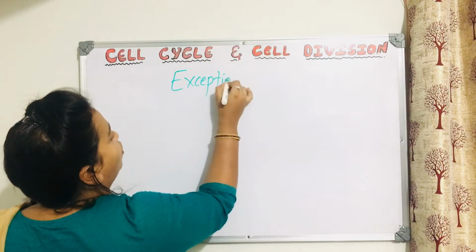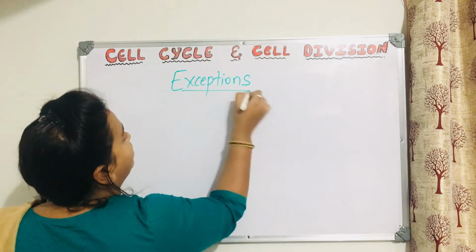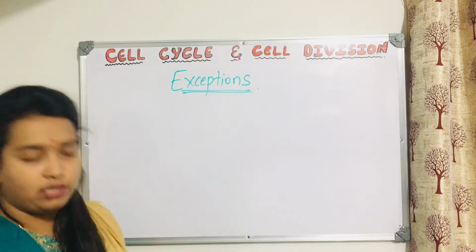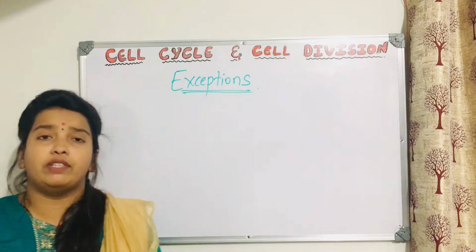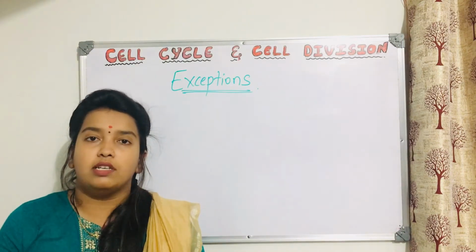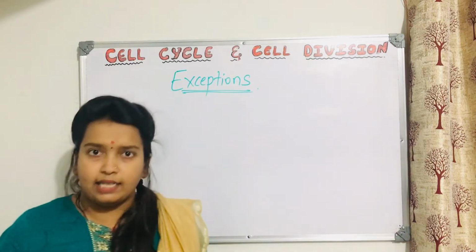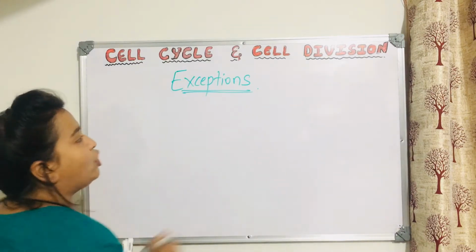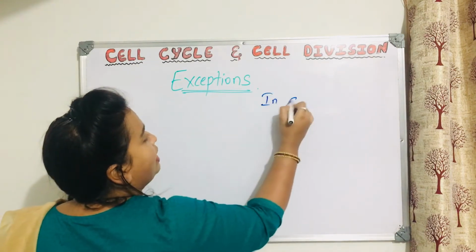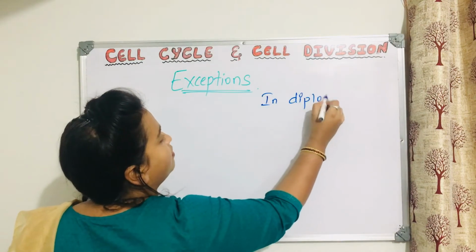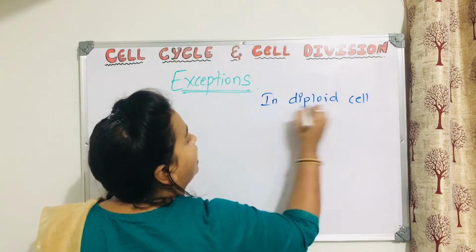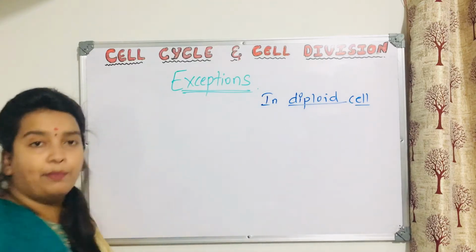What are exceptions? We will see what are the exceptions of mitosis. Till now, whatever we studied regarding mitosis, we have understood that usually mitosis takes place in diploid cells.